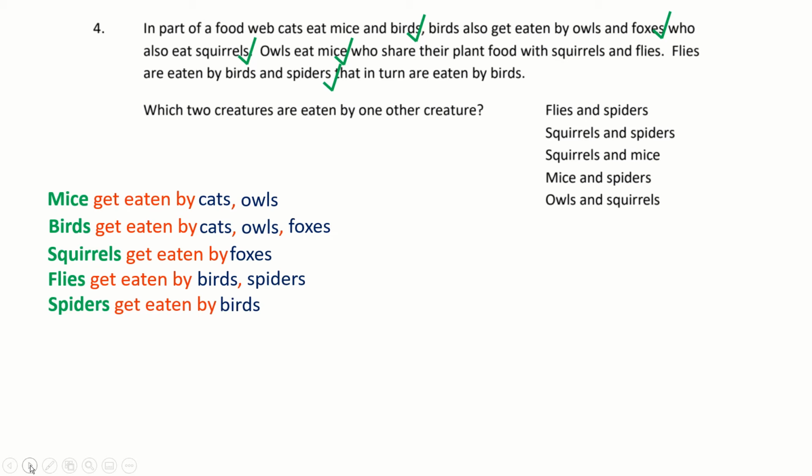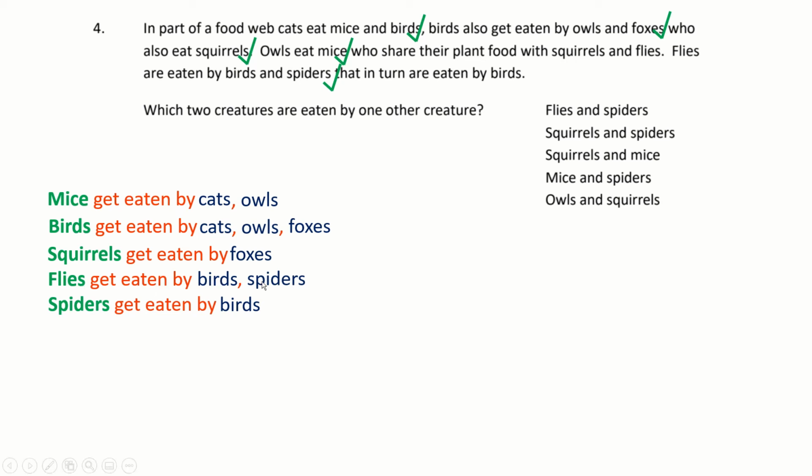Okay, so now the question is, which two creatures are eaten by one other creature? Well, it can't be mice because mice get eaten by cats and owls. And remember, we're looking for two creatures in our list. We've got to find two of them that are only eaten by one other creature. And it can't be mice because they get eaten by both cats and owls. Let's look at birds. Can't be birds because they get eaten by cats, owls, and foxes. And that's three animals. Here we go, squirrels. Squirrels are only eaten by foxes, so that's one of our options.